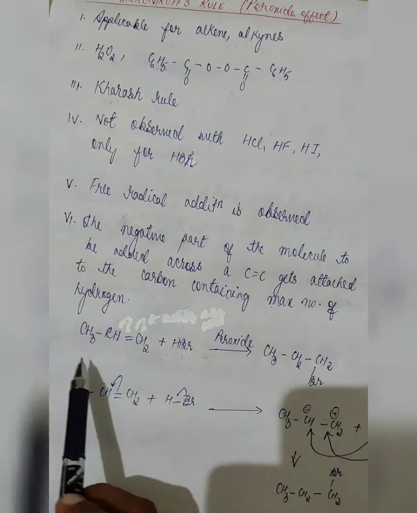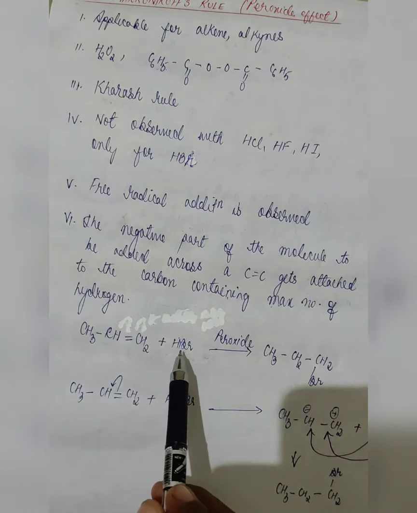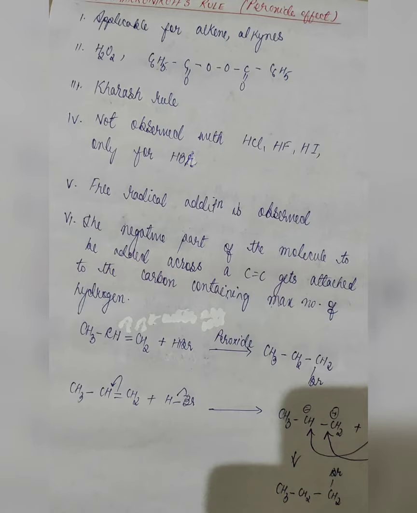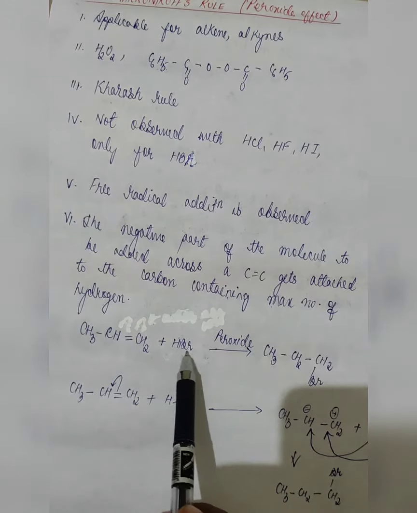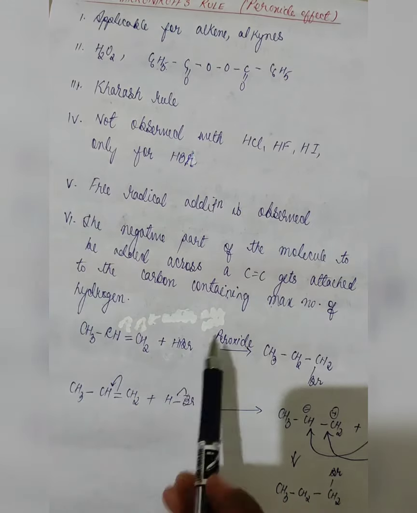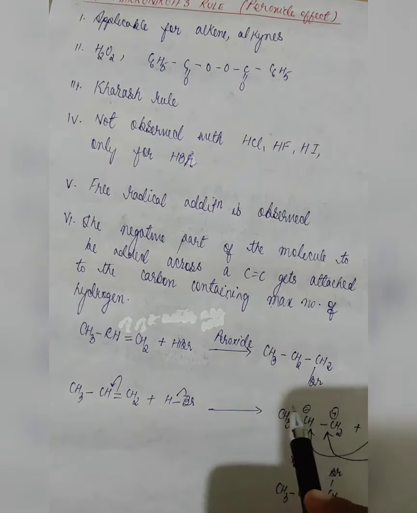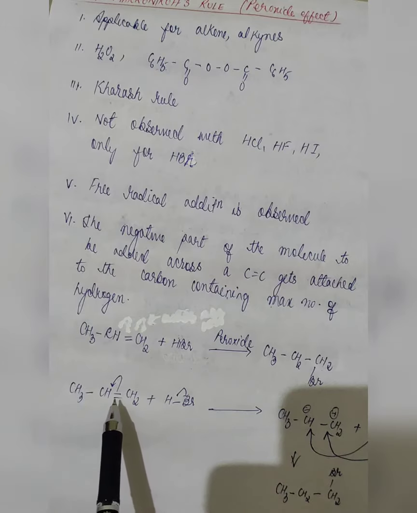We have propene, and as I have mentioned, anti-Markovnikov's rule will proceed only in the presence of HBr and peroxide should be present. Now here we have propene, we have HBr. You can see that this will break up into positive and negative parts, and the negative part will go and attach to the carbon having the maximum number of hydrogens. The mechanism follows in this way. In order to invite the positive and the negative part, this bond breakage will take place.